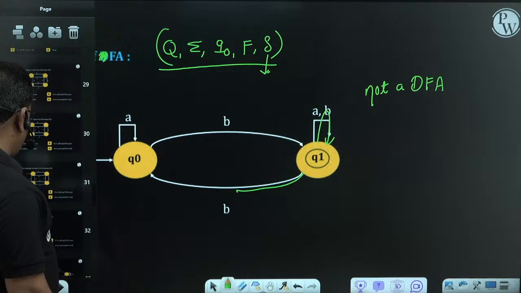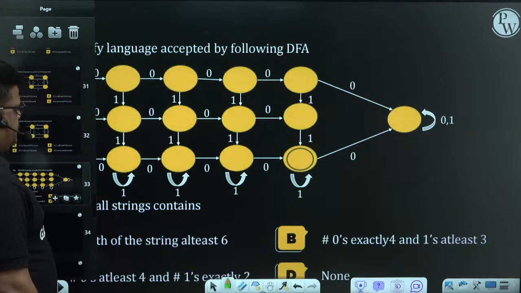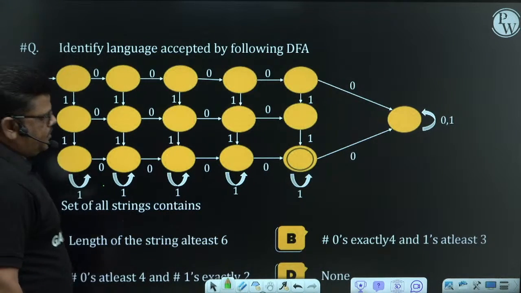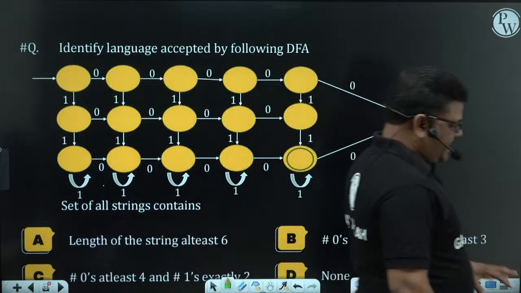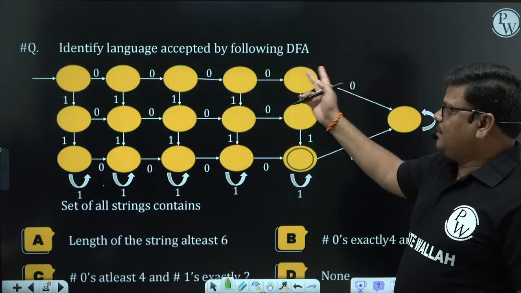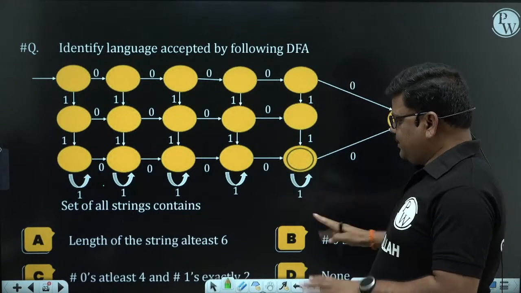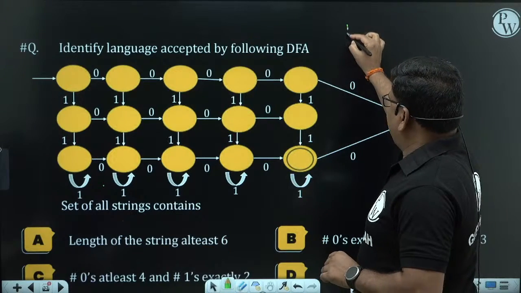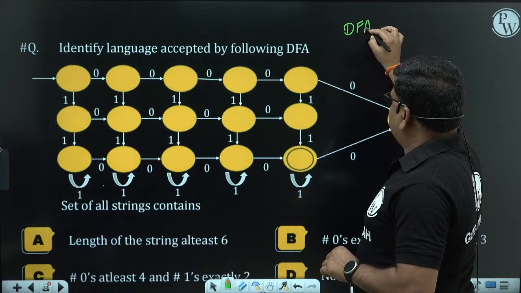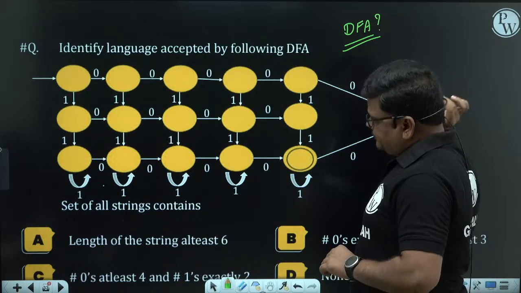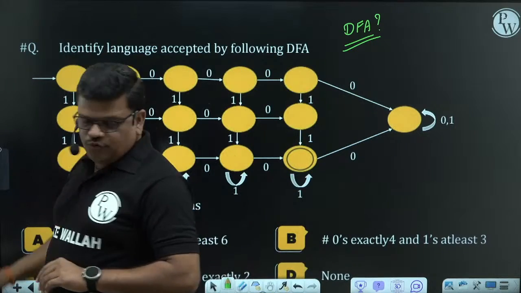I'm giving one somewhat bigger automata. Check whether this is DFA or not. Don't try to analyze the language now. Identifying the language accepted is not the question. Check whether this automata is DFA or not. There are so many states.